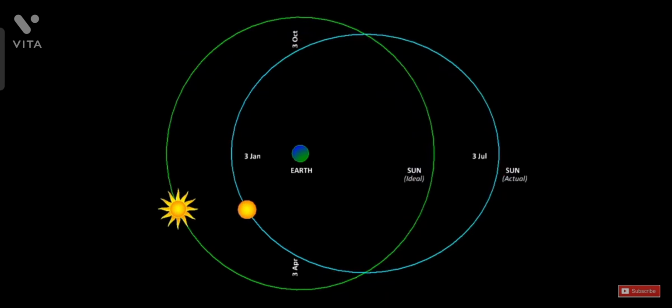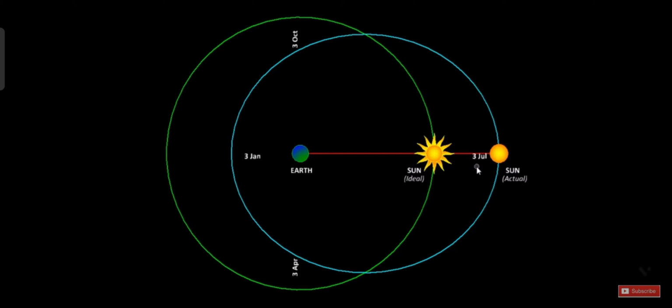To know their relative positions, or to know what is happening between them, let us have a geometric construction. It's a simple radius drawn from the Earth to the ideal Sun. And relative to this radius, now you can see how the actual Sun is moving. So let us do this step by step. Let us start with this position where the actual Sun is at the farthest point and therefore moving at the slowest, but it is aligned with the ideal Sun, and therefore there is no correction needed in our solar dial.